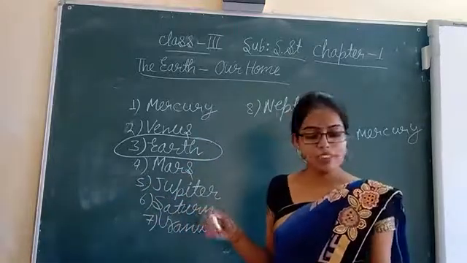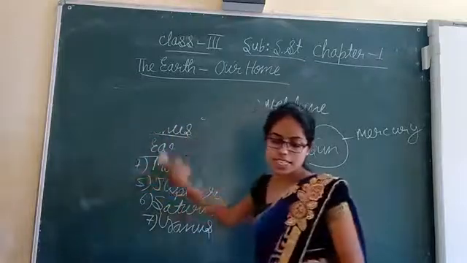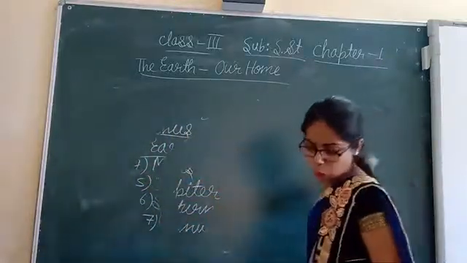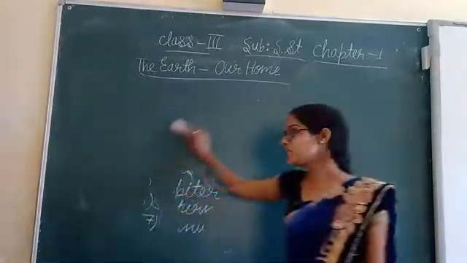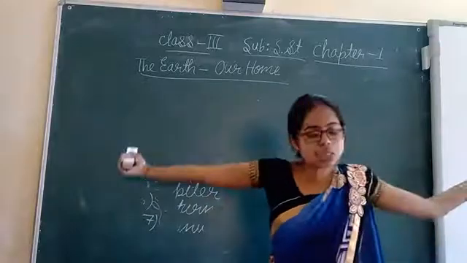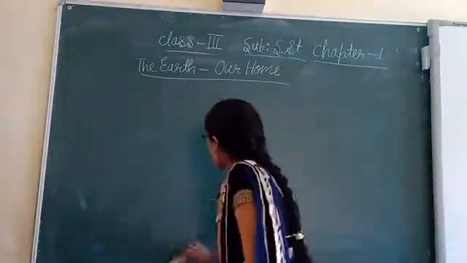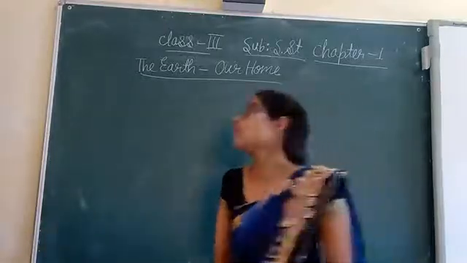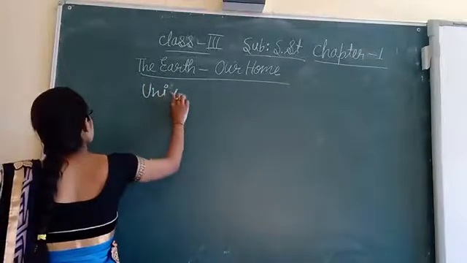One more term we will get familiar with: Universe. What is the universe? The vast, huge space which contains all the heavenly bodies is called the universe. What is the universe called?